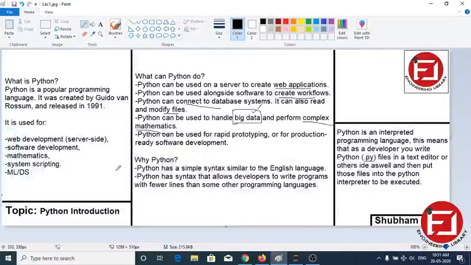Another is rapid prototyping. These are only a few fields I have mentioned here. Here I have also mentioned web development, software development, mathematics, system scripting, machine learning, data science. DS is not data structure, it is data science. And I have also discussed that Python has a very simple syntax, very simple and similar to the English language. Python syntax also allows developers to write programs in fewer lines.